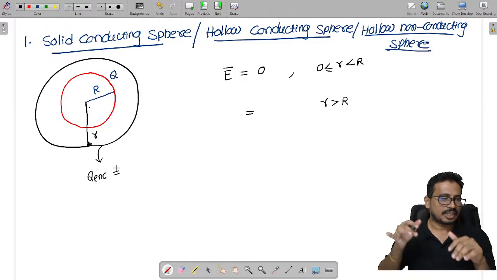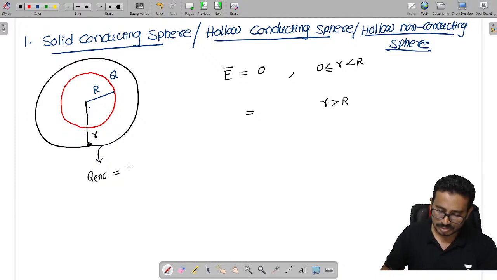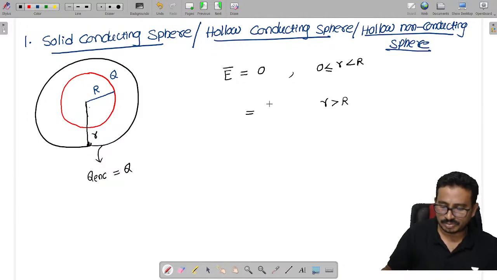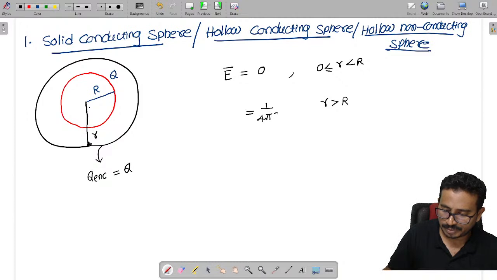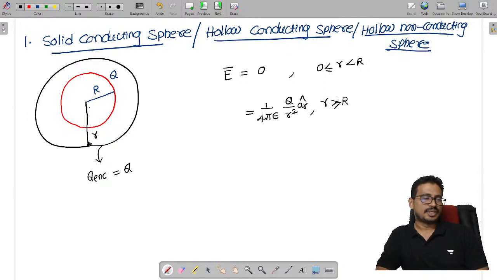The total charge lies inside my Gaussian surface, so Q enclosed equals Q. So the electric field is 1 by 4 pi epsilon into Q by r square into r cap. This is the electric field outside.